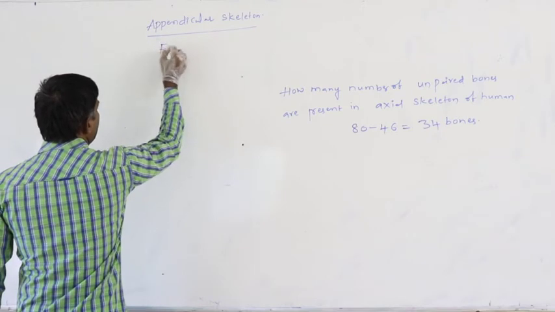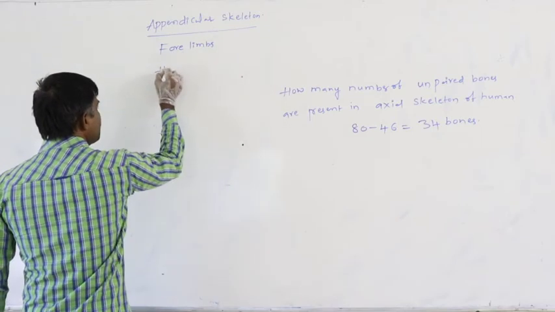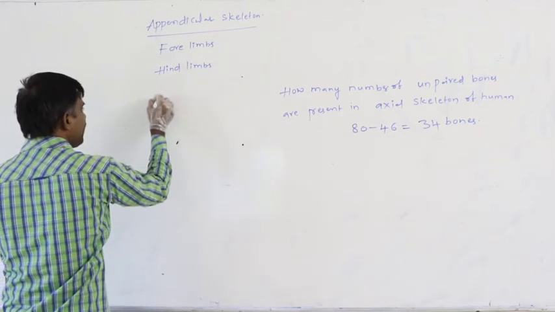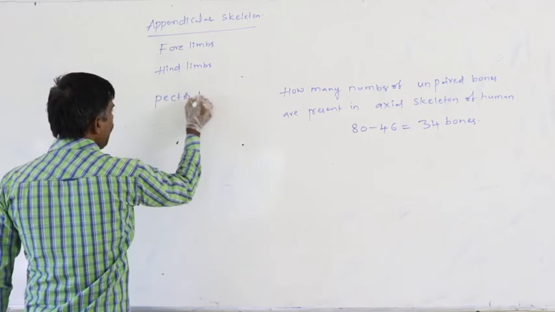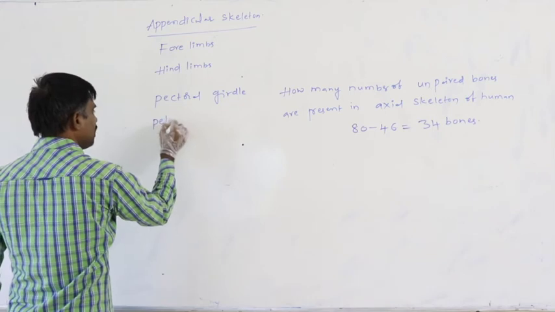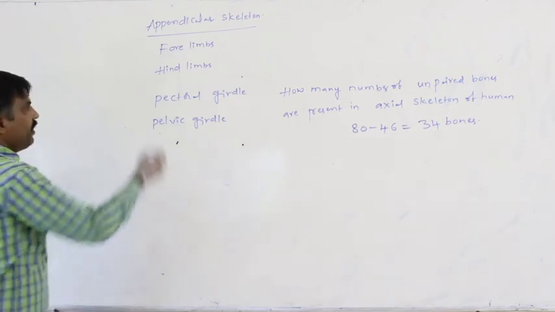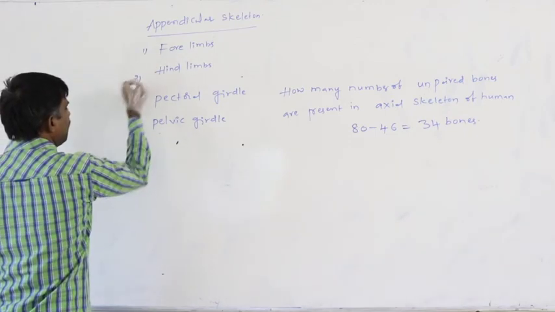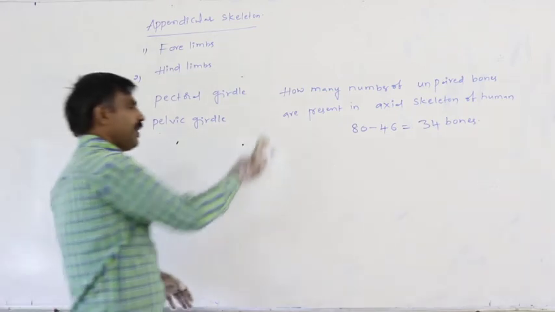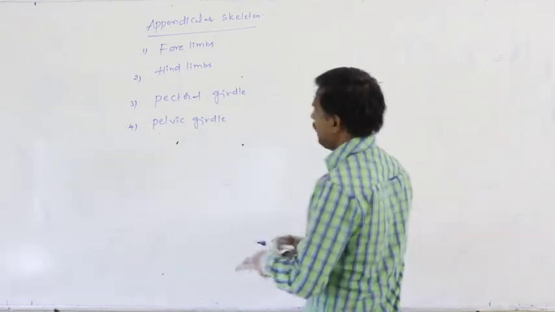One is the forelimbs, second is the hind limbs, next is the pectoral girdle, next is the pelvic girdle. So forelimbs, hind limbs, pectoral girdle, and pelvic girdle together constitute the appendicular skeleton.